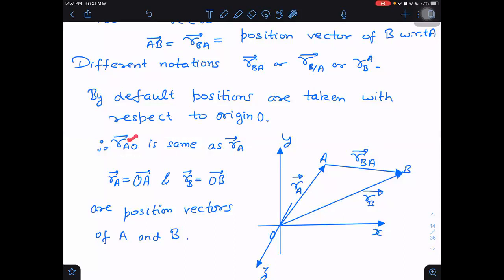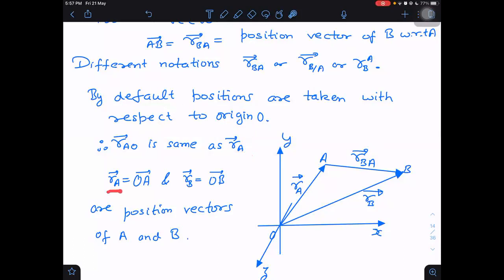Position vector of point A with respect to origin. But it is the same as just RA, because we need not specify the origin. By default, when nothing is mentioned, it is understood that we are talking about the origin only. Therefore, no need to write origin here. We can just write RA, position vector of A.